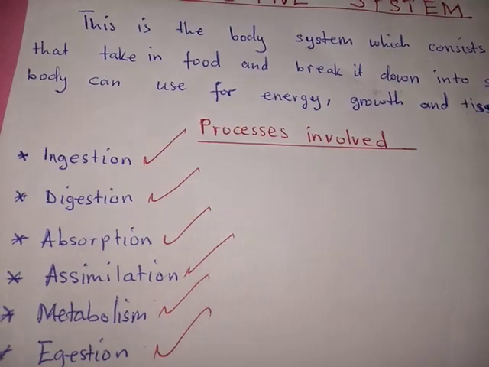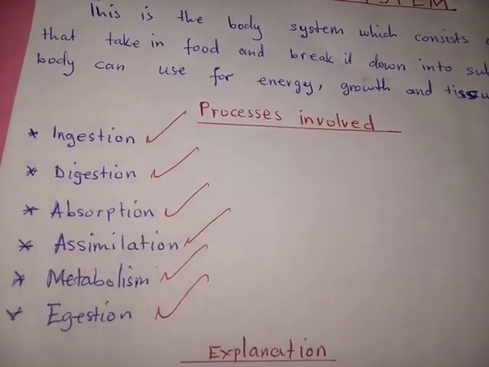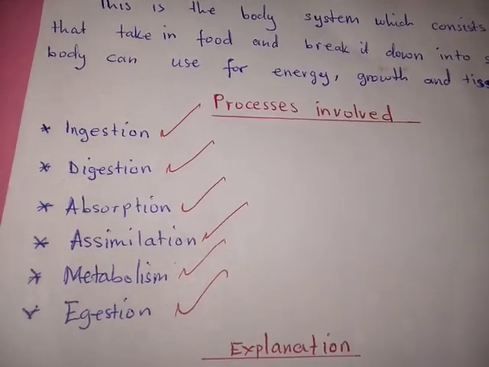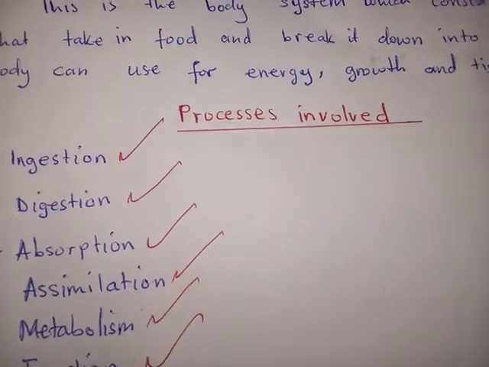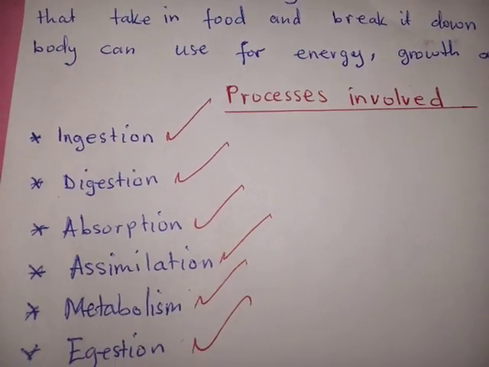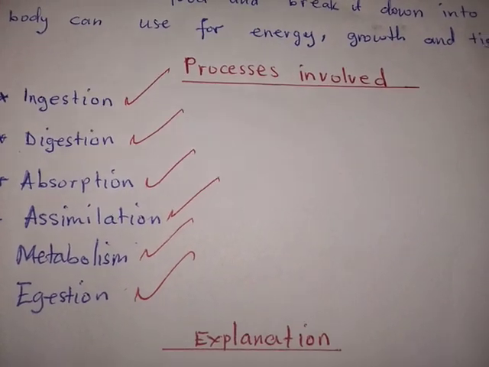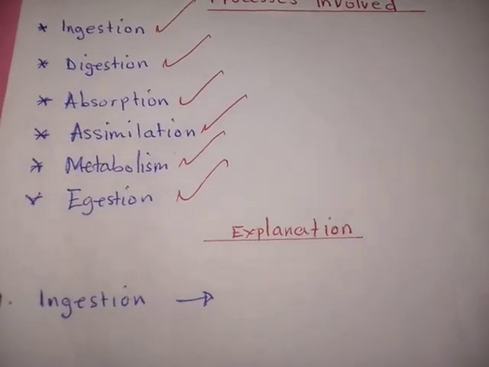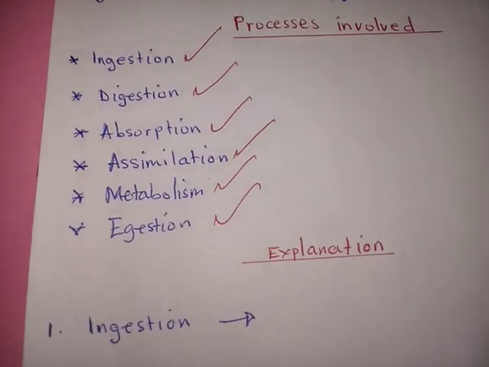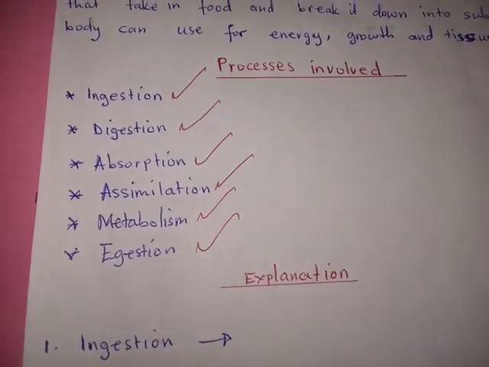As you can see, our processes are displayed there, and we shall start with the first process, which we have called ingestion. That is our process number one. So let's have an explanation of it.